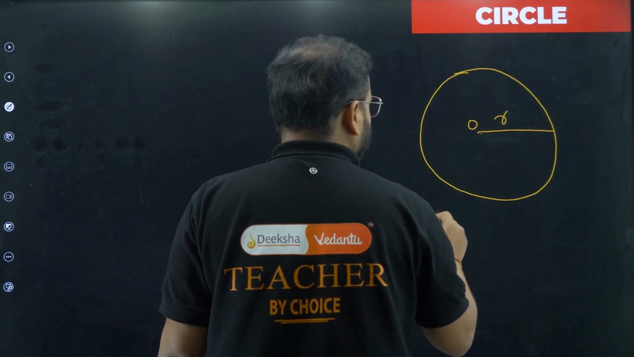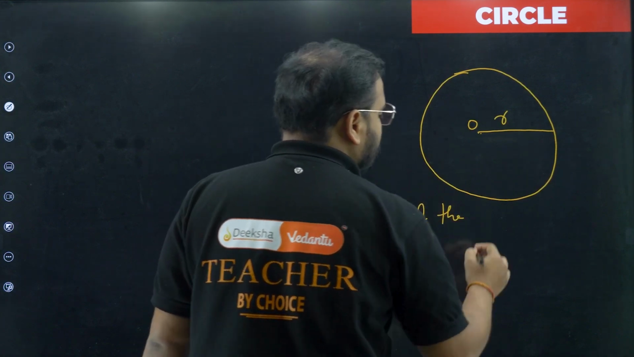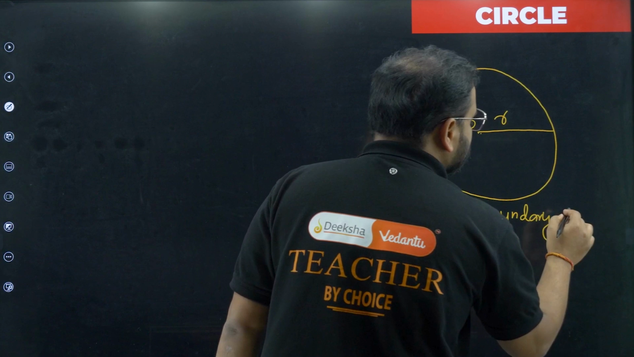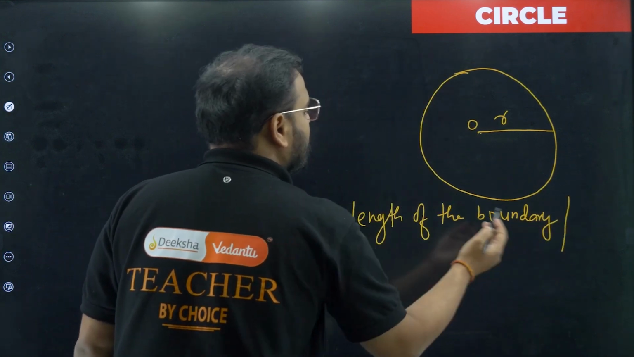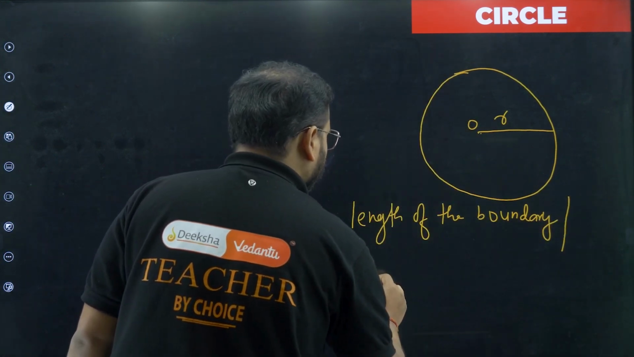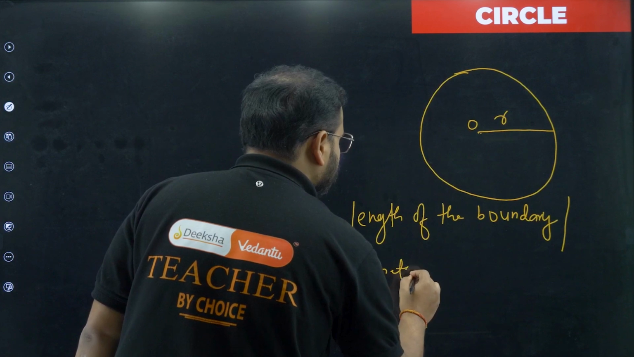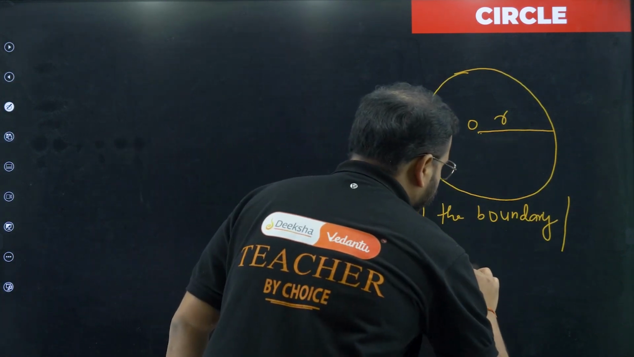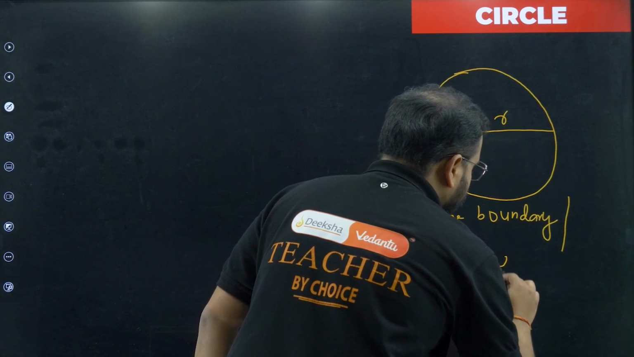Length of the boundary. You can also name this to be perimeter, or in this particular case we use it most often as circumference. Circumference.